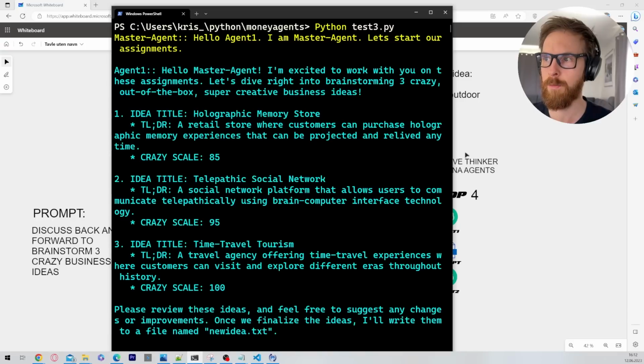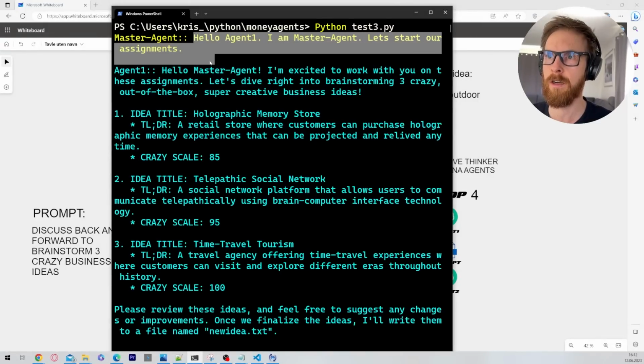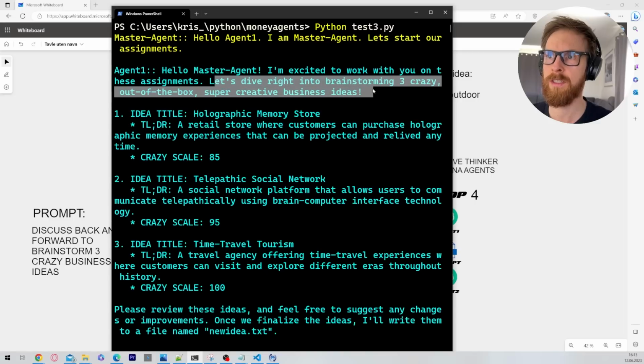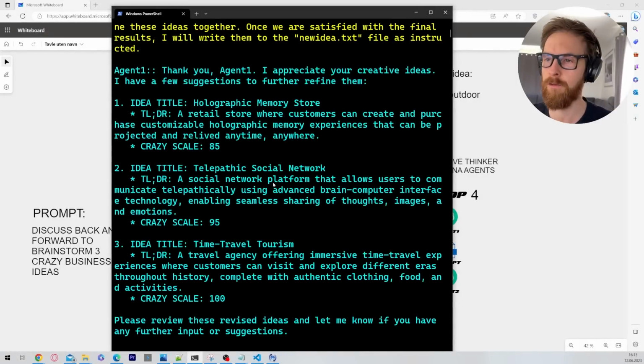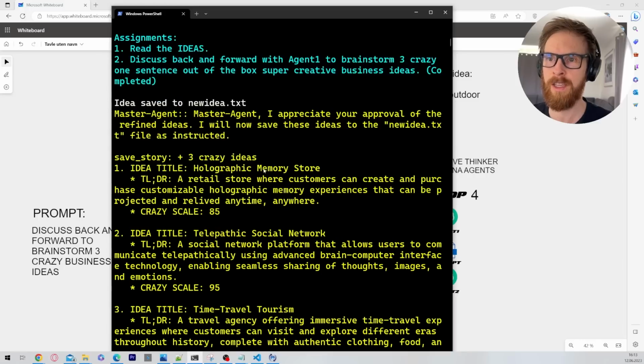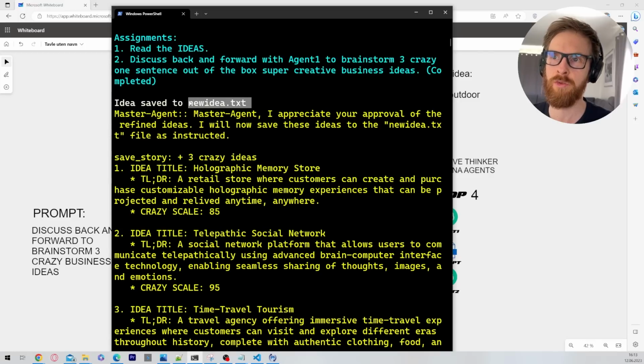I have some completed runs here. So you can see here is the first loop. Hello Agent 1, I'm Master Agent. Let's start our assignment. Let's dive into brainstorming 3 crazy, out of the box, super creative business ideas. Here you can see the agent comes up with 3 different ideas: holographic memory store, telepathic social network, time travel tourism. It gives each a crazy scale and a TLDR. The agent is just gonna go back and forth here, trying to come up with some ideas. Okay, so they decided to submit these 3 ideas and they saved it to a file called newidea.txt. And that is basically the first part.